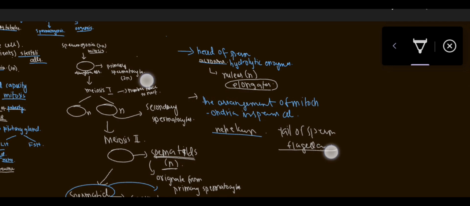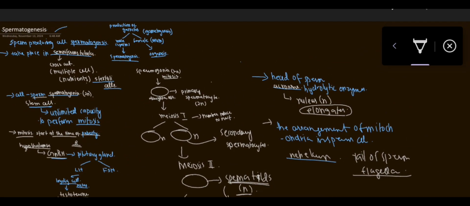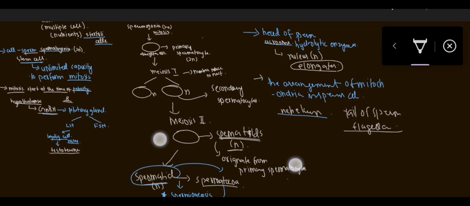So this was all for today. The process of spermatogenesis: from spermatogonia, the primary spermatocytes will form by the process of mitosis. Then the primary spermatocytes will form secondary spermatocytes by meiosis 1. Then by meiosis 2, the spermatids are formed, and those spermatids are converted into spermatozoa by the process known as spermiogenesis.